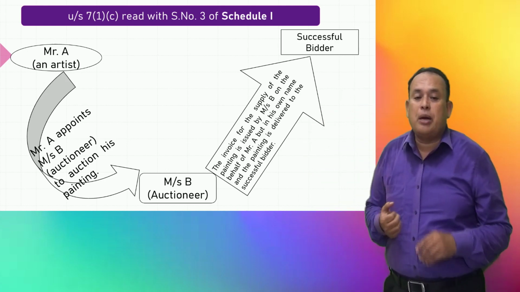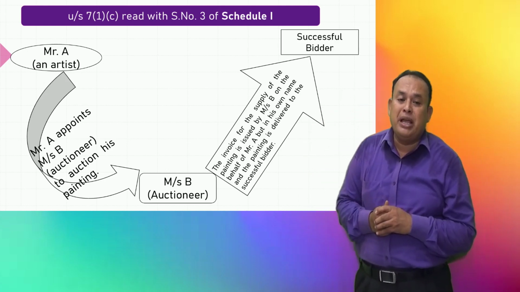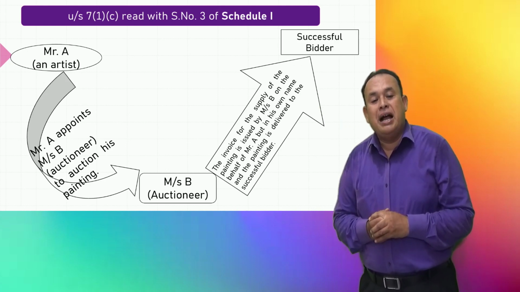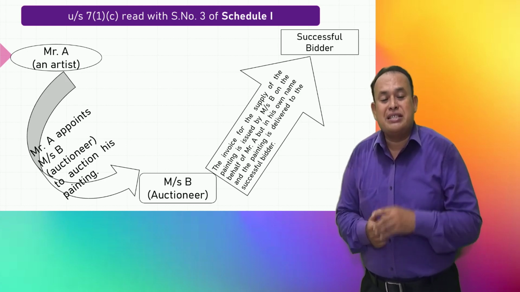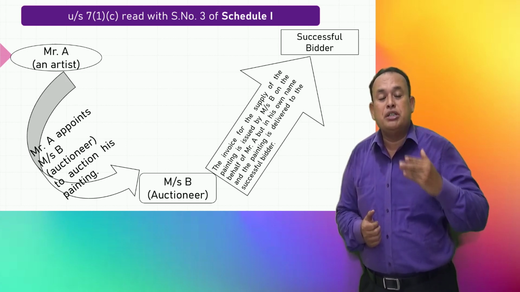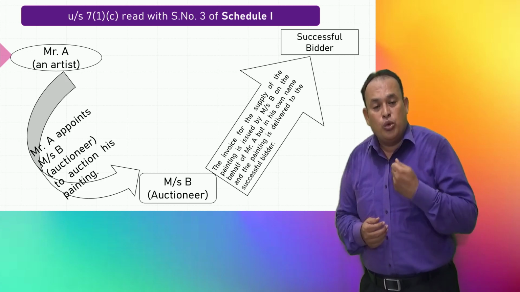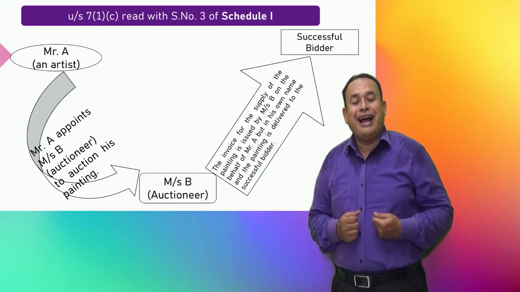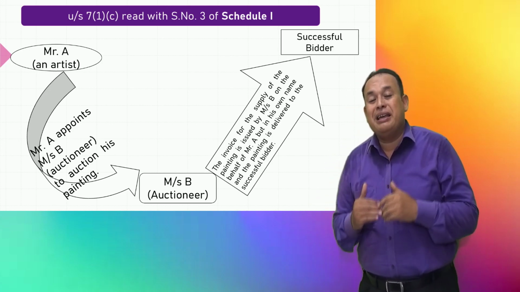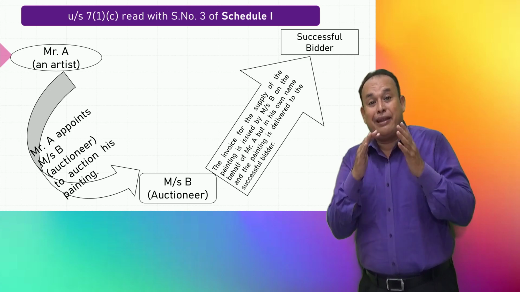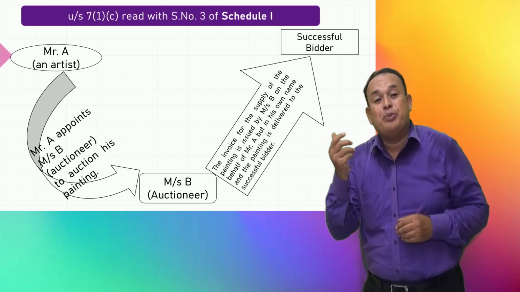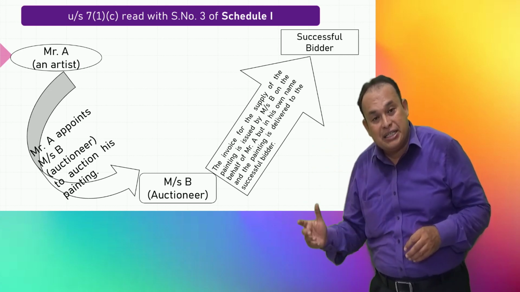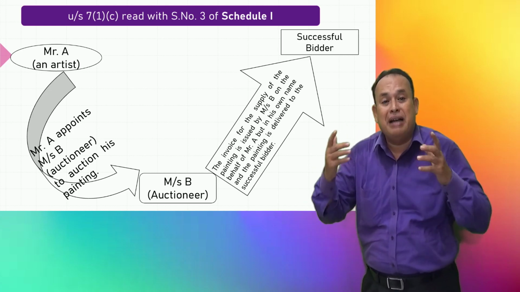The invoice for the supply of the painting is issued by Mr. B on behalf of Mr. A, but in his own name, and the painting is delivered to the successful bidder. That means Mr. B uses his own rights to transfer the title to the goods. So in that case, the seller of the goods is B, and the buyer of the goods is the bidder. But the relationship between A and B is principal and agent, supply of goods. In that case, for the agent, for the auctioneer, registration is made mandatory under the GST law.